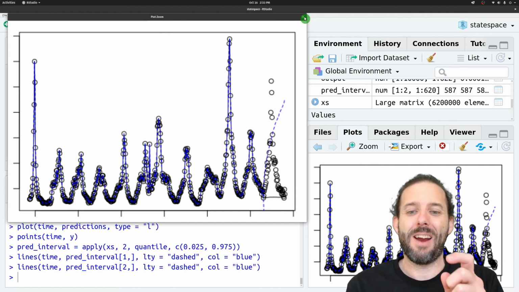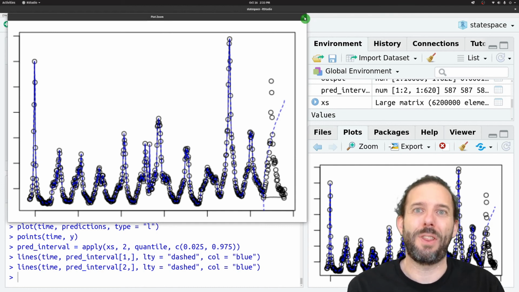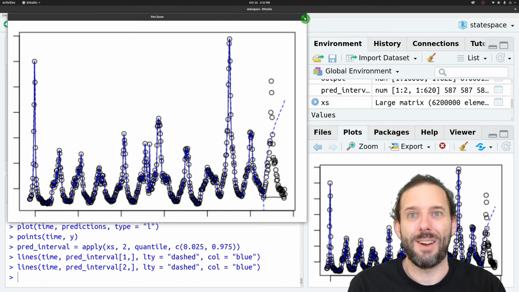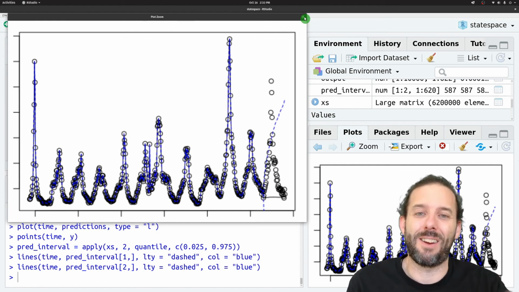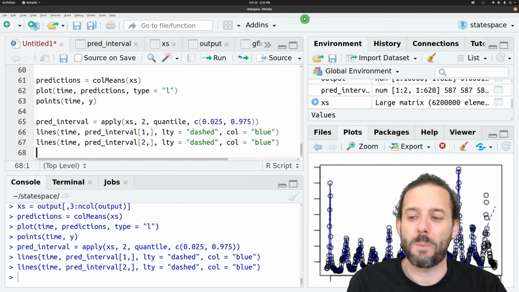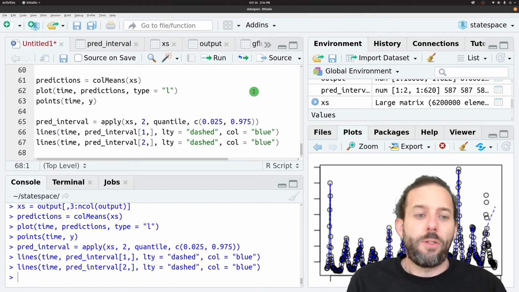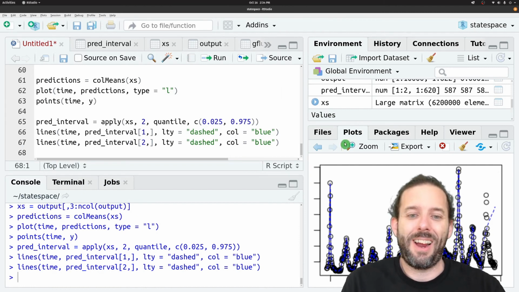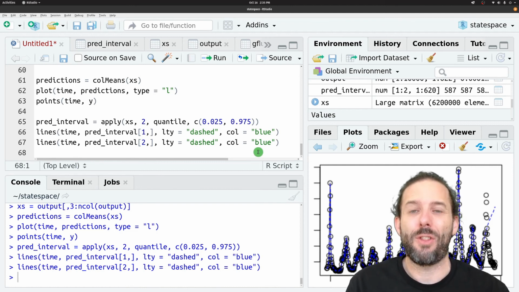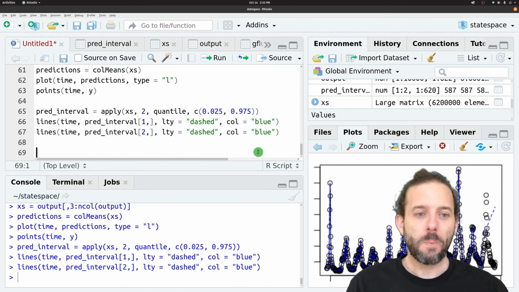So it knows that the error in the first time step is small, but the error in the second time step could be twice that big, and it can grow fairly quickly. So that's the forecast, and it's not overly encouraging, but we'll see in a future lesson that we can start to add more to this and hopefully get better results out.